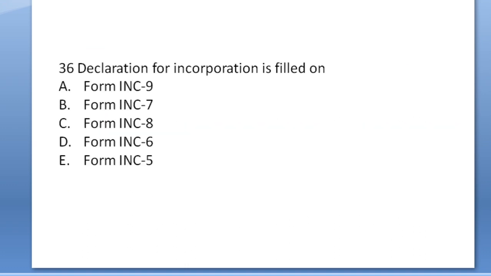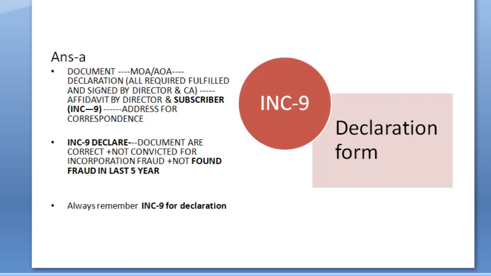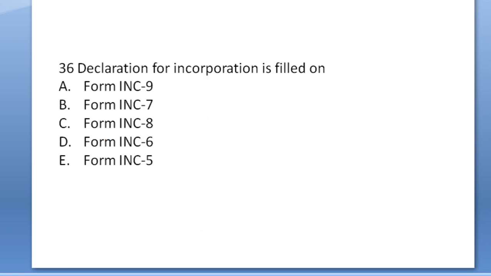Question 36. Declaration for incorporation is filled on Form INC 9, Form INC 7, Form INC 8, Form INC 6 or Form INC 5. The answer will be A, Form INC 9 is called declaration form. It's objective in nature. Always remember there are 2 or 3 types of form mentioned in the whole chapters. Remember that. Form 9 declare.